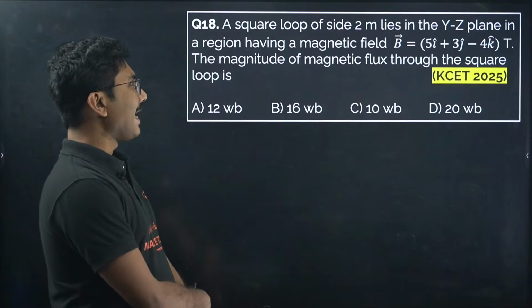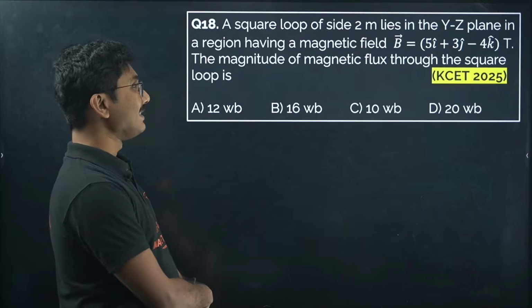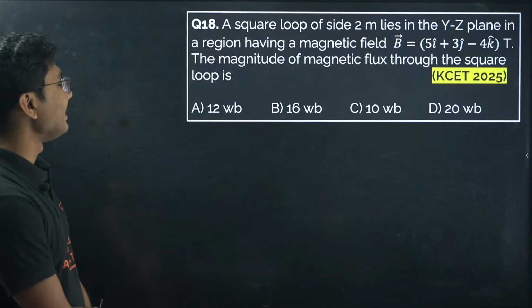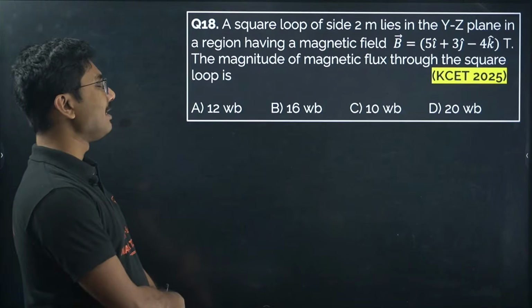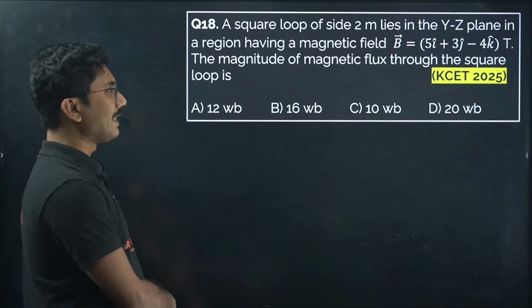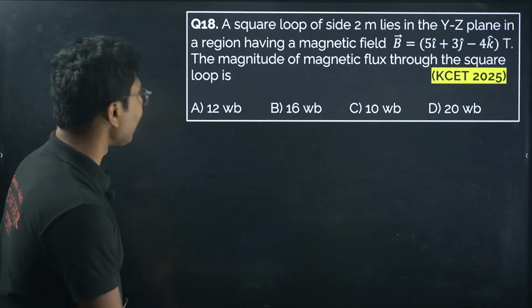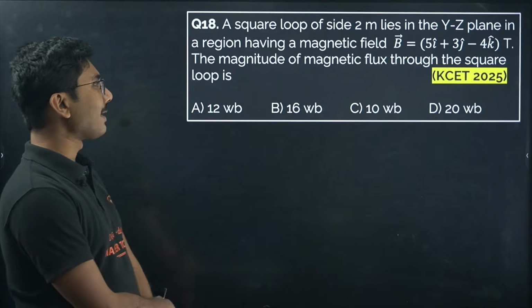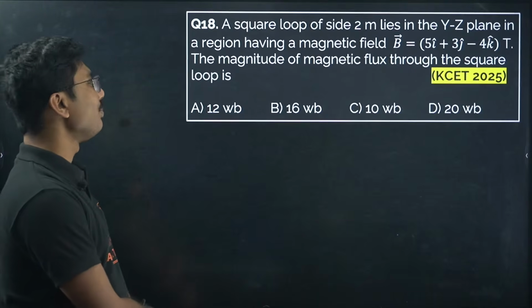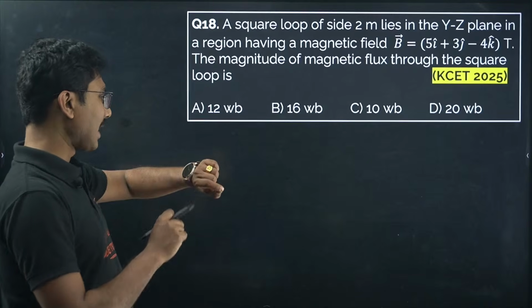A square loop of side 2 meter lies in the YZ plane in a region having magnetic field B equals 5i cap plus 3j cap minus 4k cap Tesla. The magnitude of the magnetic flux through the square loop is? I am giving you 2 minutes to solve it.